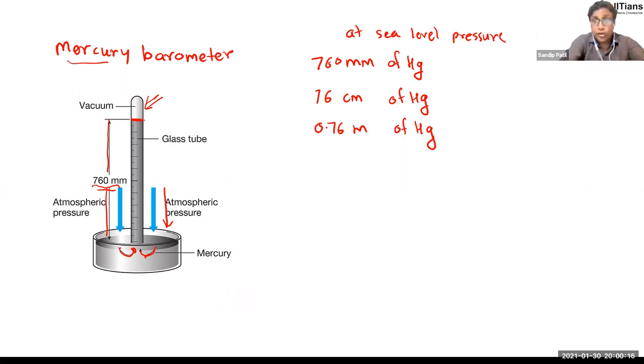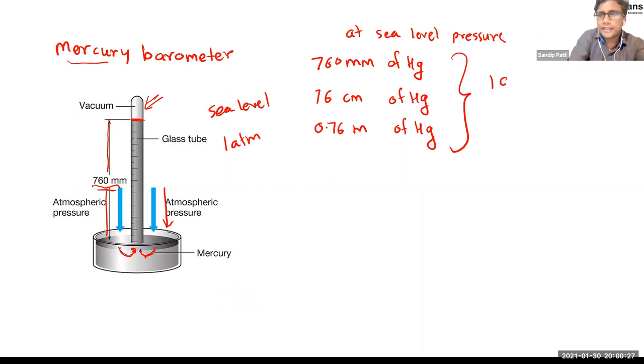Now we have already talked about that at sea level this is the pressure, and it is also equal to 1 atm, right? So can I say 1 atmospheric pressure is equal to 760 mm of Hg pressure? That's right. So either we can say 1 atmosphere is 1.013 into 10 raised to 5 Pascal, or I can also say 1 atmosphere is 760 millimeter of Hg, right? Okay. So how to measure that?